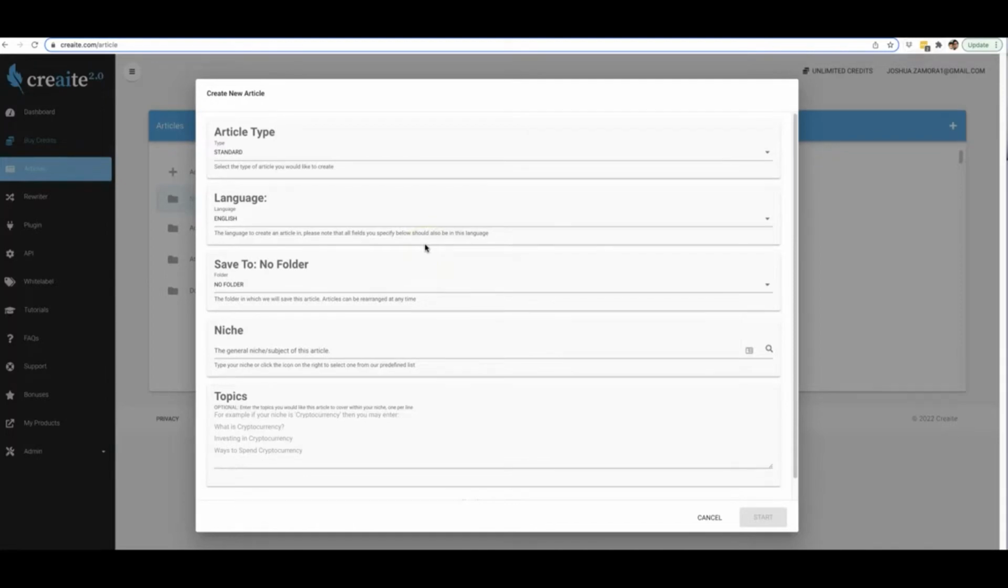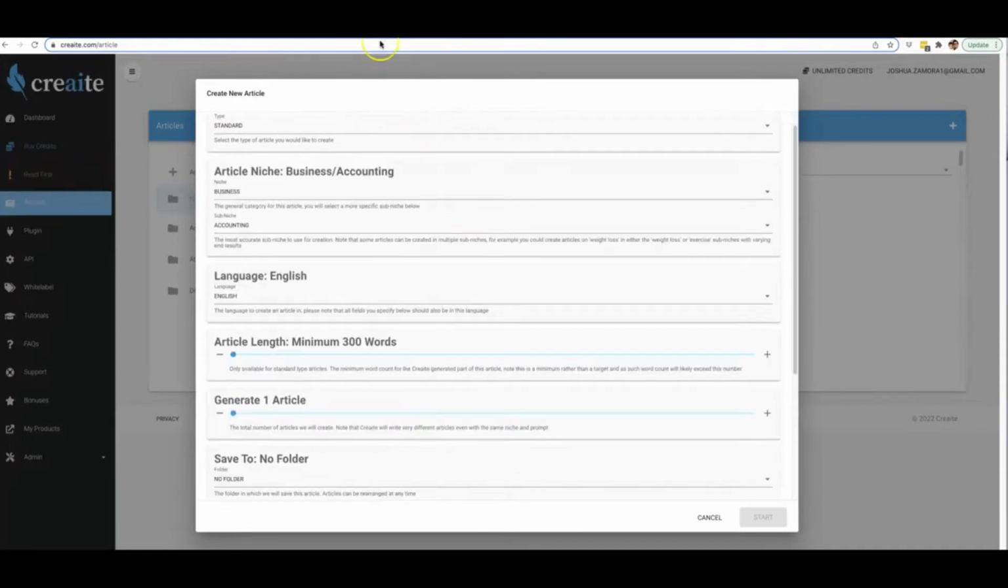Now, like I mentioned, the biggest difference between 1.0 and 2.0 is number one, we completely overhauled the entire AI engine that creates content for you. So we've got a much bigger, better, and faster artificially intelligent engine that's going to be writing your content for you. And because we have a new and improved AI engine, that means that we can now write for any niche as well.